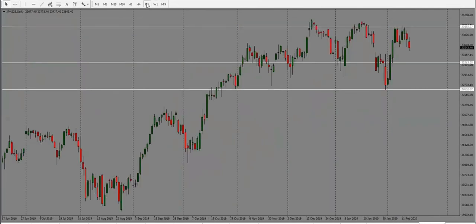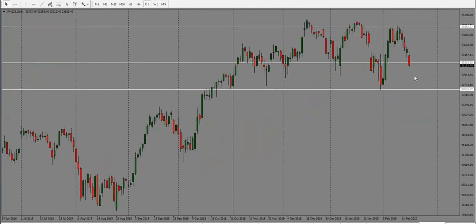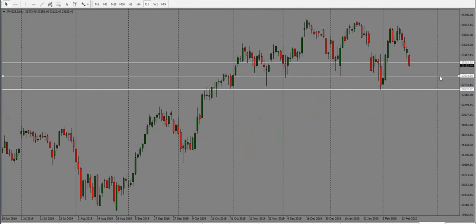And then last but not least, we have Nikkei here. Nikkei is looking bearish. It's finally trying to go through the support level that it's held above for a while now. So bearish bias here, and the next targets are 22,920 and then 22,630. So bearish bias here for Nikkei as well.